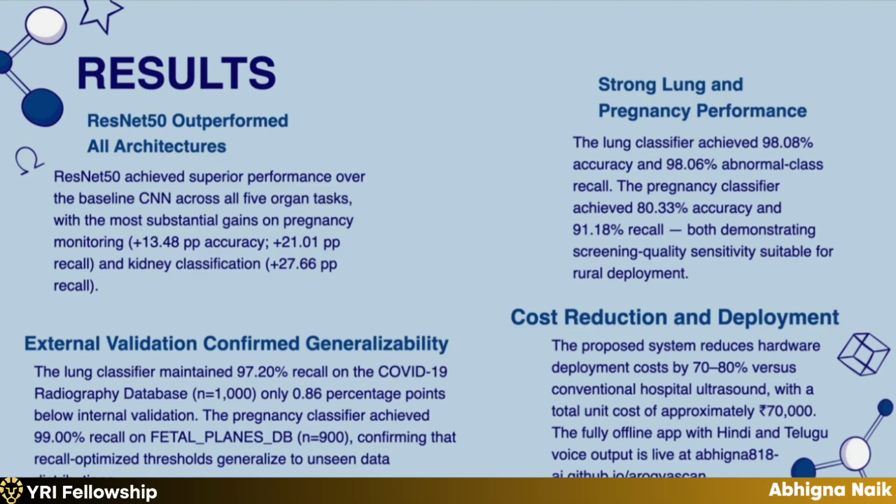We also noticed that kidney and gallbladder were our weakest performing tasks, which we attribute to data set size and differences between data sets. This was a limitation, and we are planning data set expansion later. And then we did the external validation experiment too.